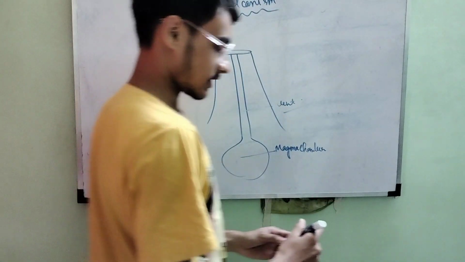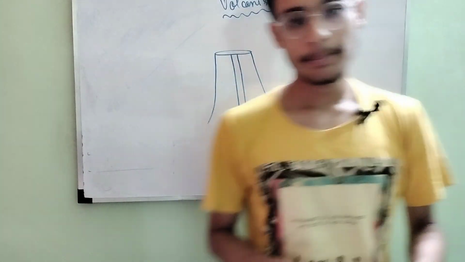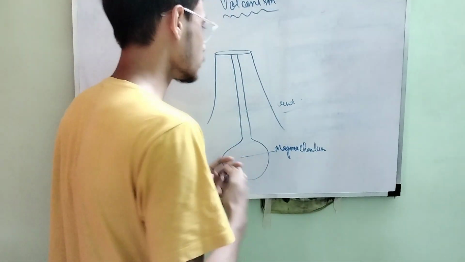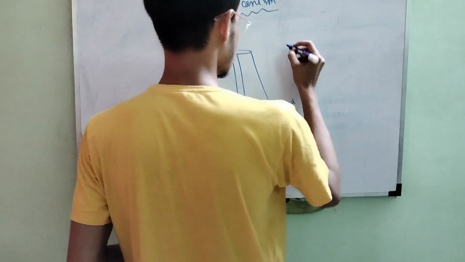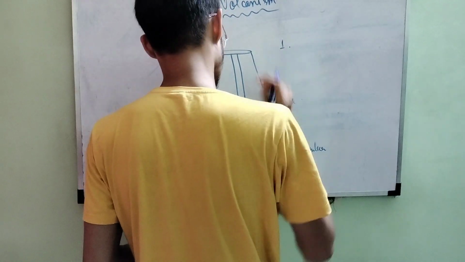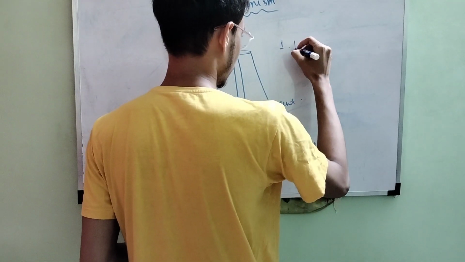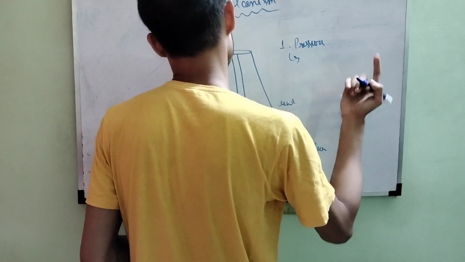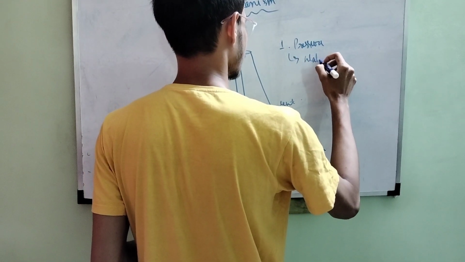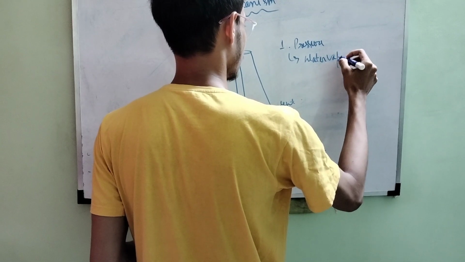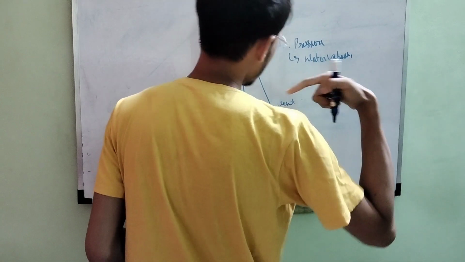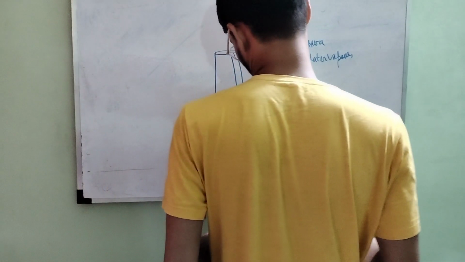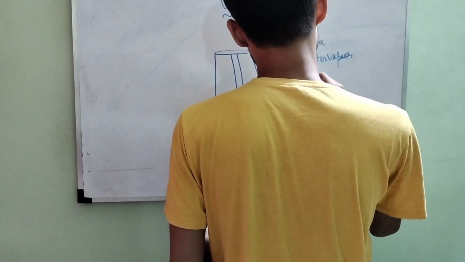Now let us understand what causes a volcano. So basically, if we go into the details and learn about the causes of a volcano, the first thing that we'll find is the volcano erupts because of pressure, right? What kind of pressure? The pressure can be water vapor pressure. The pressure can be due to the radioactivity.